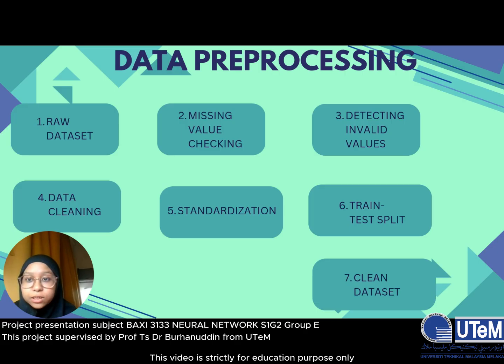Next, we move to the data preprocessing. This flow shows the preprocessing steps performed before the dataset is used by the artificial neural network model. The process starts with the raw dataset, followed by missing value checking, detecting invalid values, data cleaning, standardization, train test split, and finally producing a clean dataset.